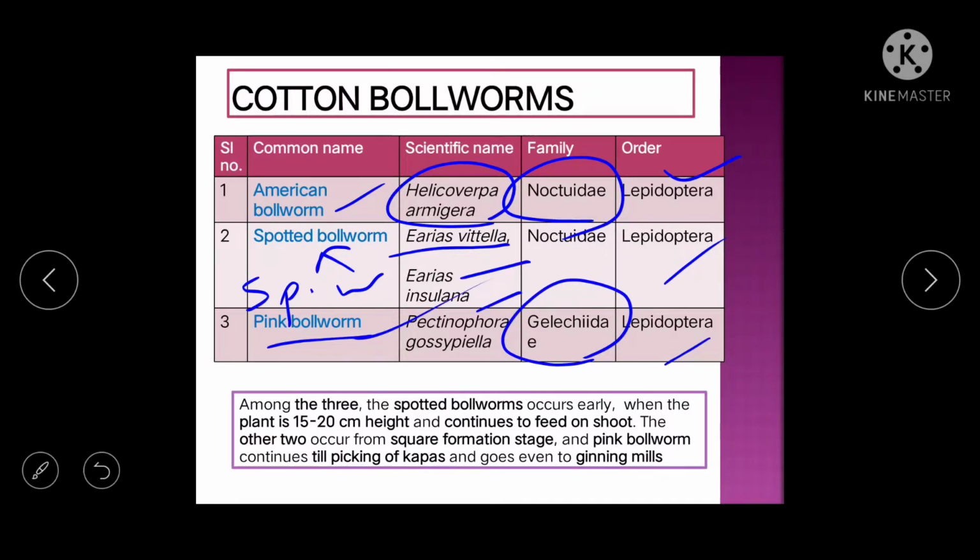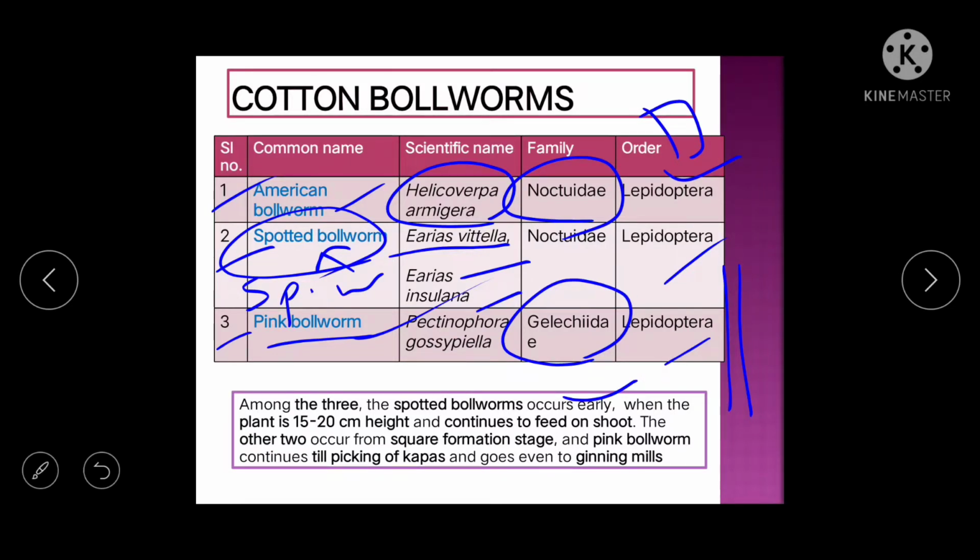Okay, so among these 3, the spotted bollworm occurs early. When the plant is 15 to 20 centimeter in height, this spotted bollworm will start feeding on the shoot. Then the other 2 will occur from the square formation stage. So square means the flowering stage. Okay, square formation stage.